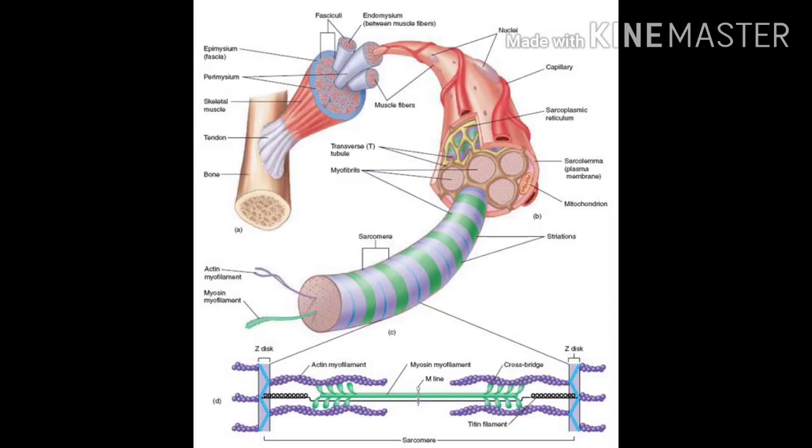Now, the muscle proteins are mainly actin and myosin, which are responsible for its contraction. And these proteins are the ones which get excited by the neuron signal, and it ultimately leads to the contraction of the entire fiber, resulting in the contraction of the muscle.